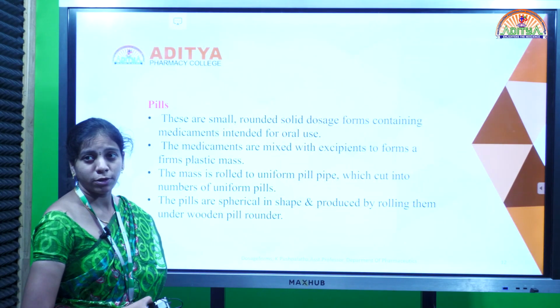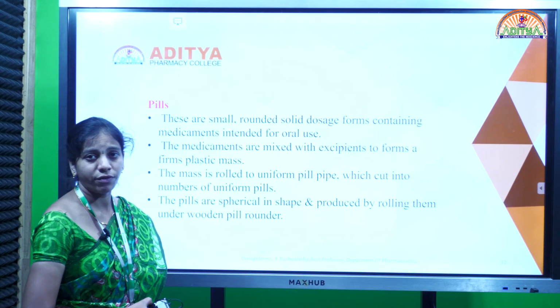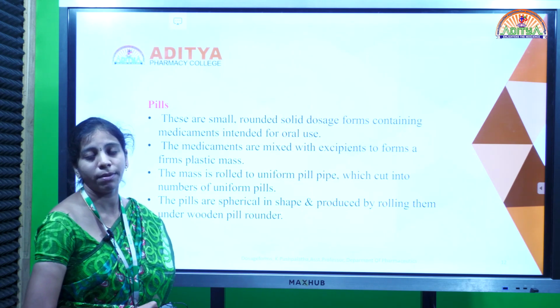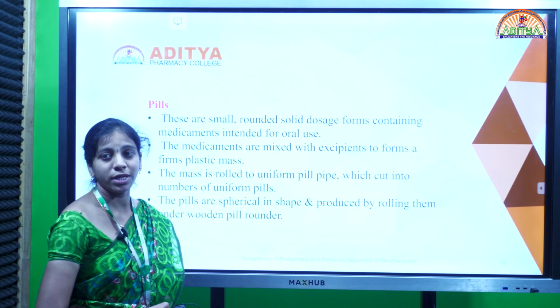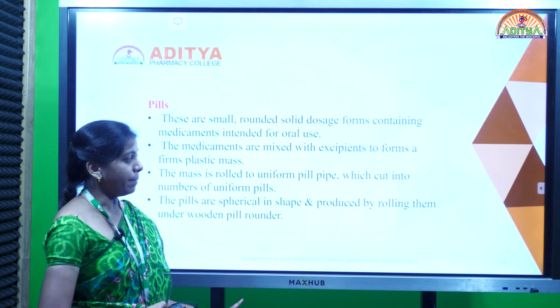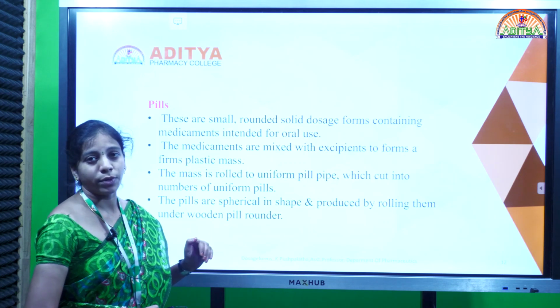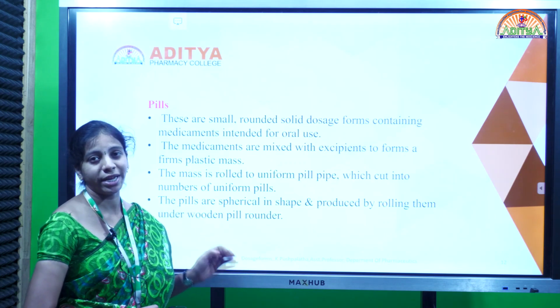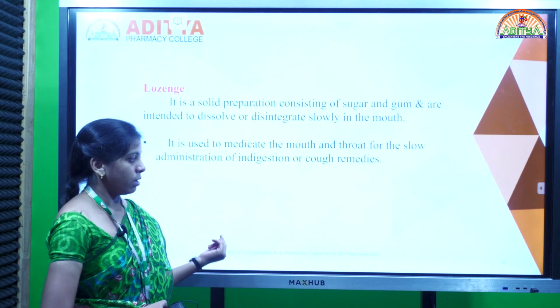Pills. Pills are also solid dosage forms which consist of drug and excipients, and which may be formed as a coherent mass by addition of some binding agent solution. That coherent mass is passed into a wooden pill pipe to cut into small units, and the small units are again passed into a wooden pill rounder to get spherical shaped pills.